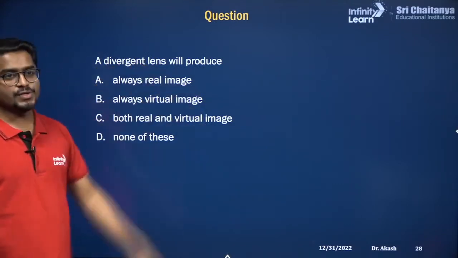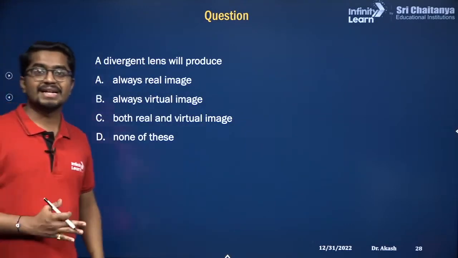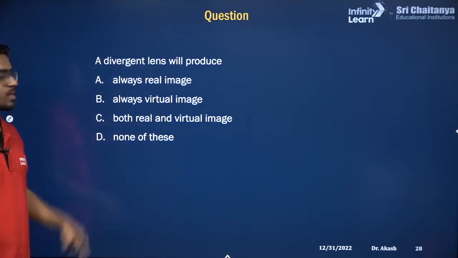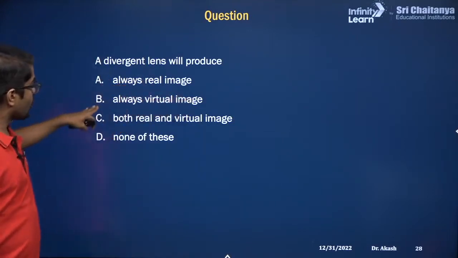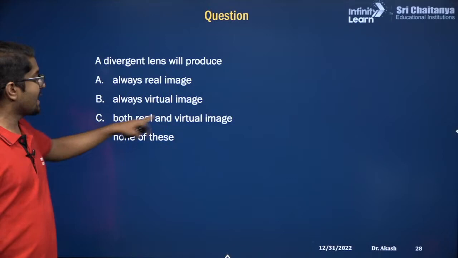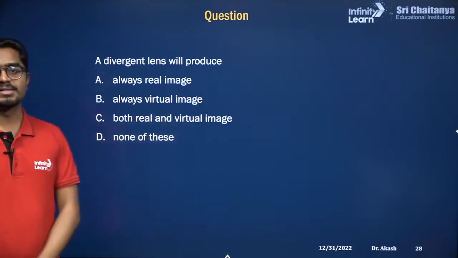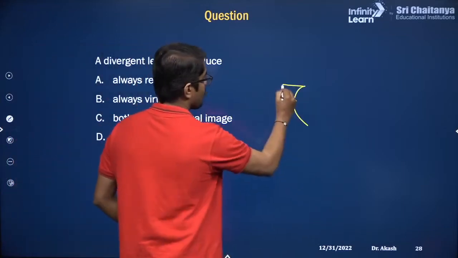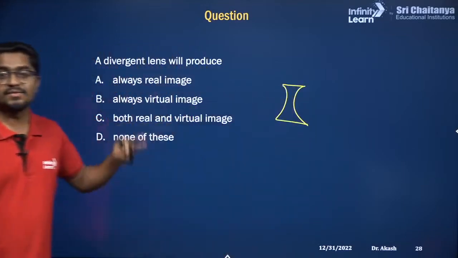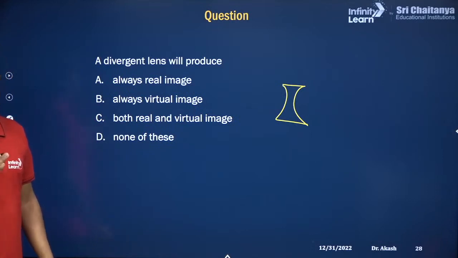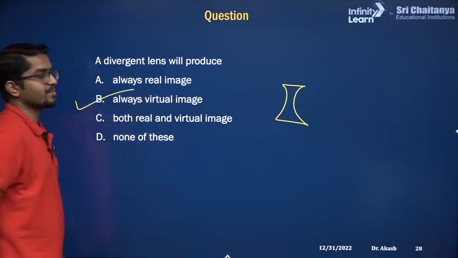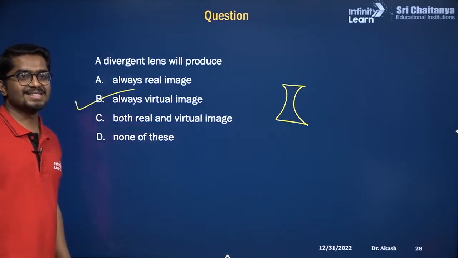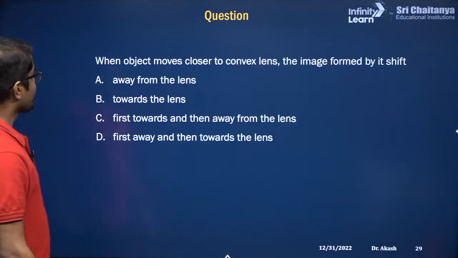A divergent lens will produce: do you know which is a divergent lens? It is a concave lens. So a concave lens will produce always real image, always virtual, both real and virtual, or none of these. If you remember the concave lens, this lens will always produce a virtual image. It does not produce any real images. Nice. Great. Next question.